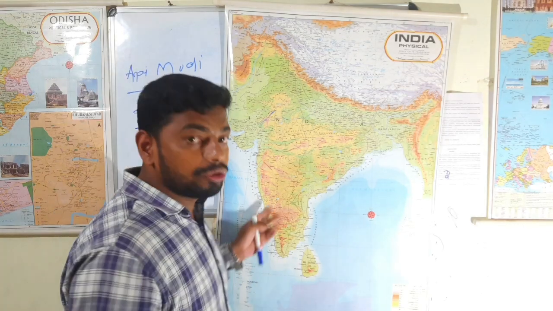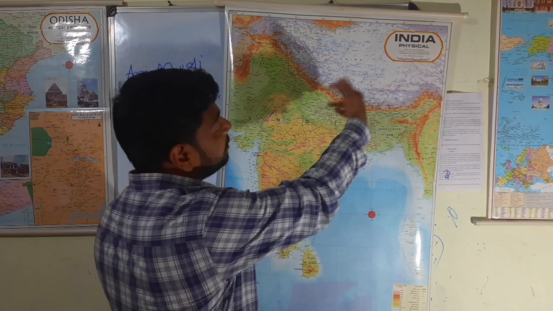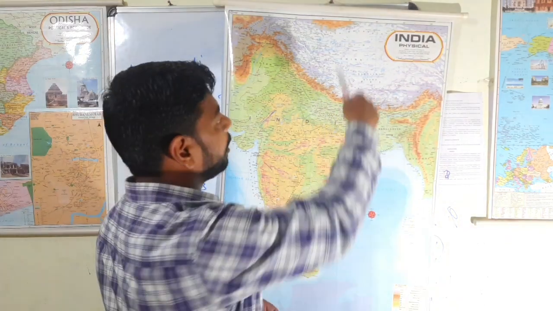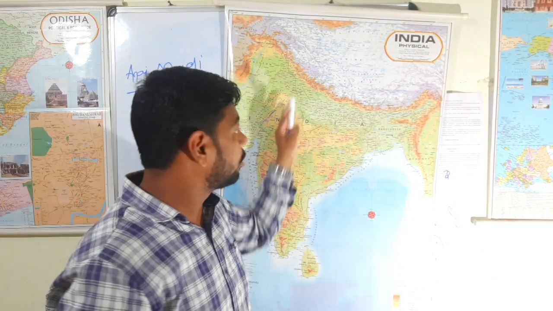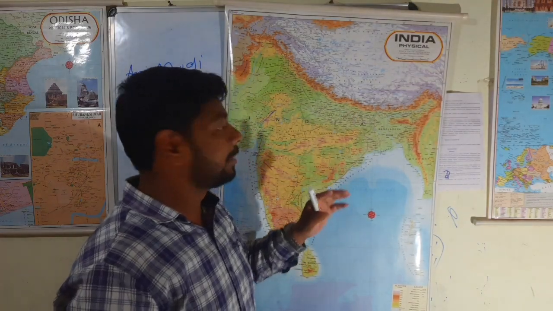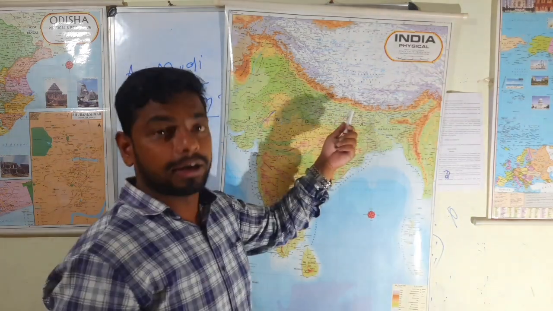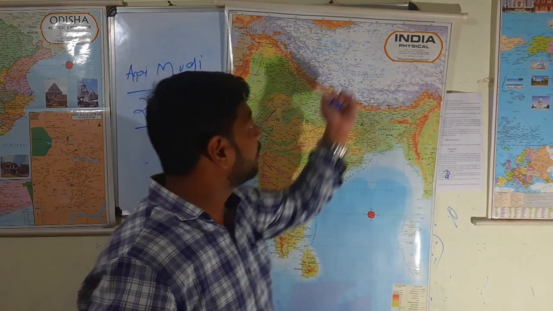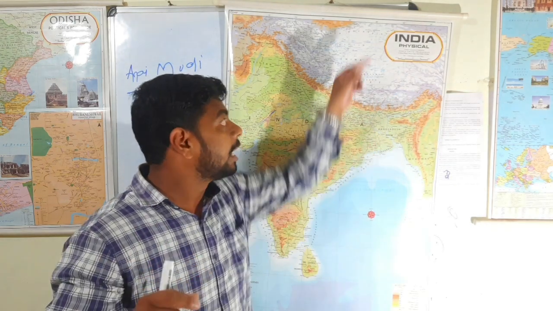Secondly, we get a huge amount of water from the monsoon, and the Himalayas prevent the monsoon from moving further. That is the reason the rainfall occurs here. Okay. So the northern part of our country receives more rainfall. If the Himalayan ranges were not there, then the water might have moved away. Clear? So strategically we understood that it connects all the 7 neighboring countries or international boundaries. Geographically, it prevents cold wind and prevents cold desert.